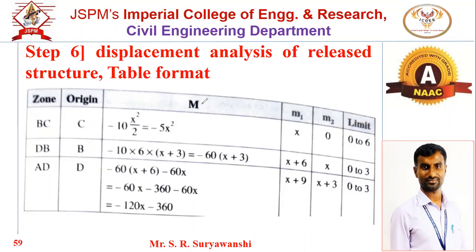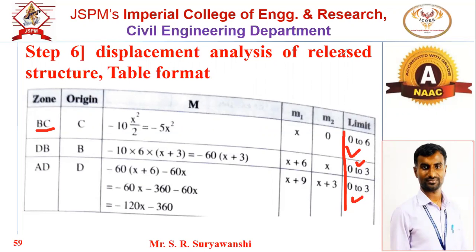We have to write down the equations for the bending moment. But before that, we should know the limit. Now we know that BC limit will be 0 to 6. Then for DB 0 to 3. Again for AD it will be 0 to 3. So these are the limits. That is also important, because within this limit we have to integrate the function.